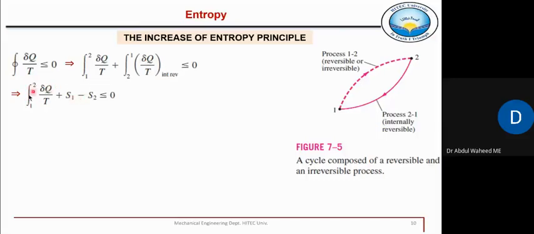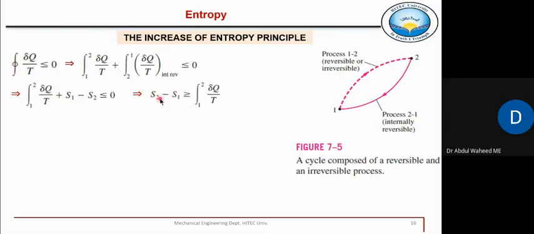We don't know about this path. It could be reversible, it could be irreversible, right? So that's why we cannot evaluate if it is irreversible. That is written like this. Now, if we take these two terms on the other side of this expression, this will become S2 minus S1. So now this equation transforms to this form. So now this is taken on the other side, so it becomes S2 minus S1, which is greater than or equal to del q by t, right?